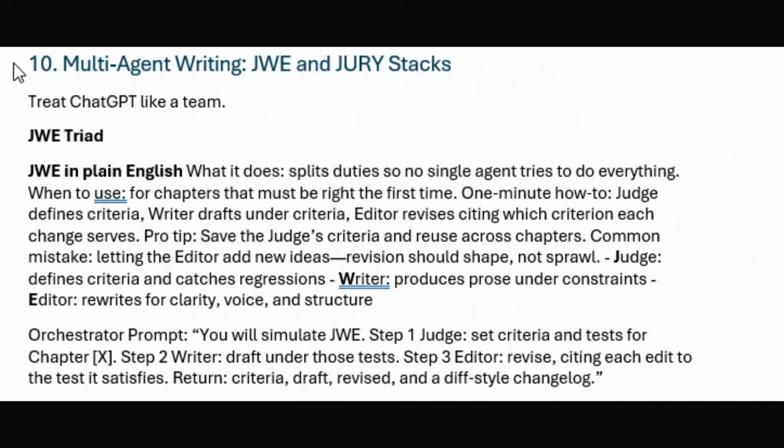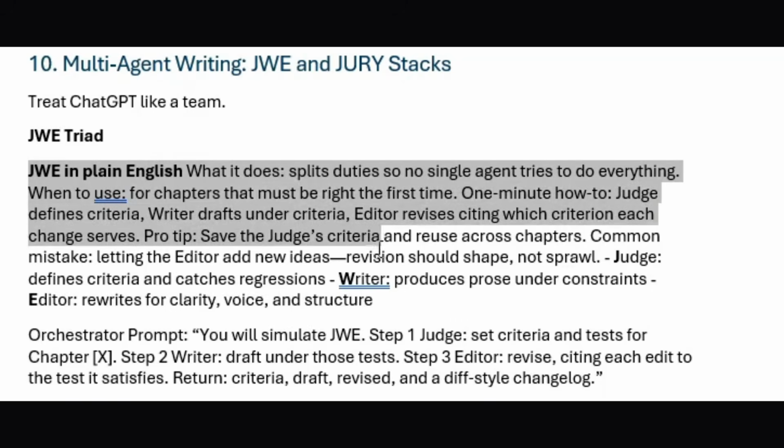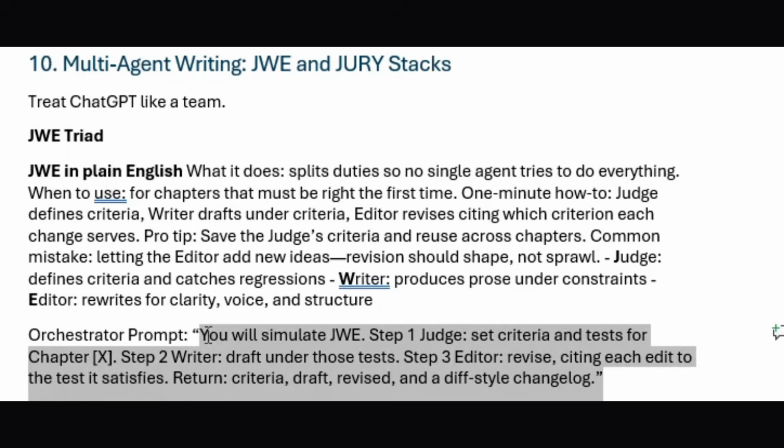Now for the magic. We don't just ask ChatGPT to write a chapter. We use multi-agent stacks like the JWE triad. That's where we assign different roles to the AI. The judge sets the criteria, the writer drafts to the criteria, and the editor revises. This splits the work and produces incredible quality. It's like having a whole writer's room in your browser.